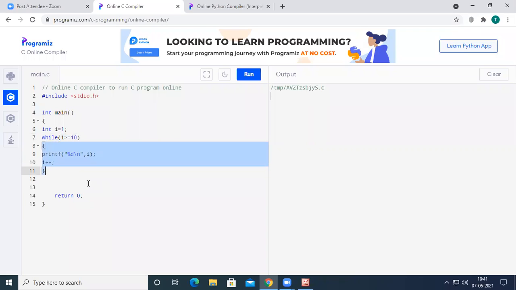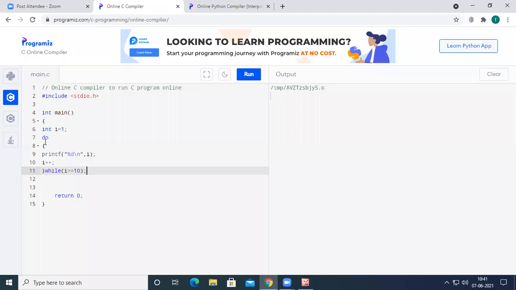So it is called a pre-test iteration loop. Pre-test. We are going to test the condition before entering into the loop. Only when the condition is true, then the compiler is going to allow the control into the body of the loop. Whereas do while is a post-condition loop. Do while. So how will the do while be? We are going to write do here, and we are going to include the while condition here. Do while I greater than or equal to 10, and we end with the semicolon.